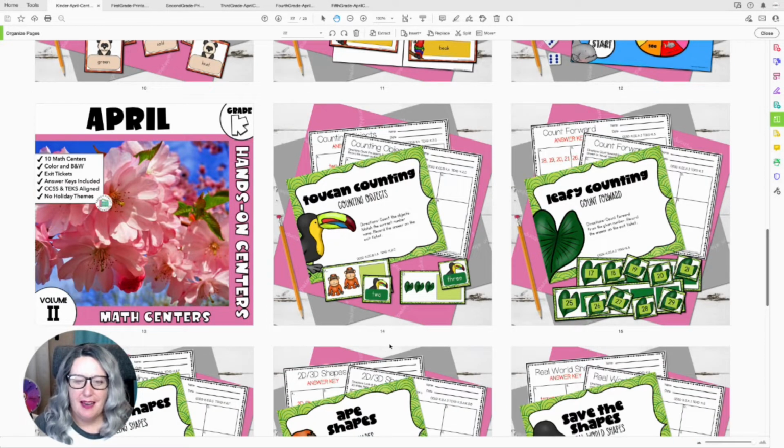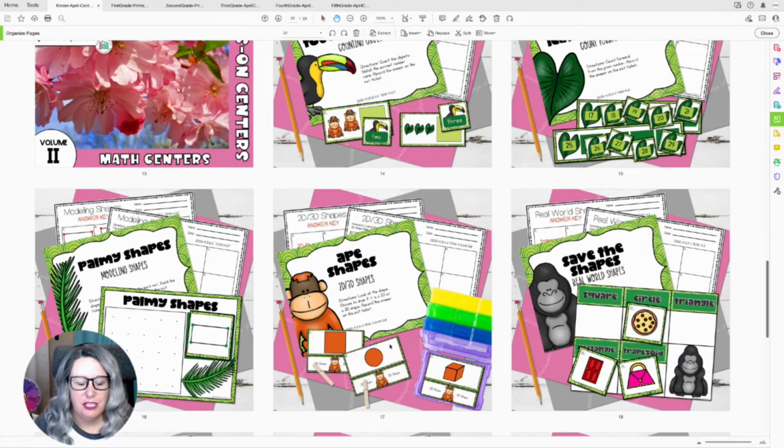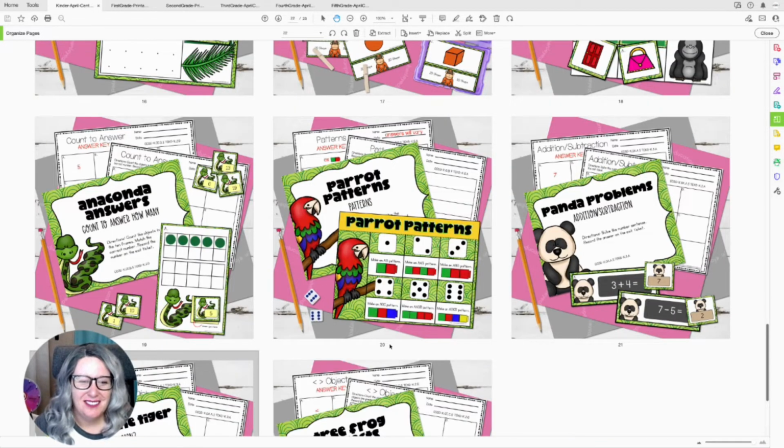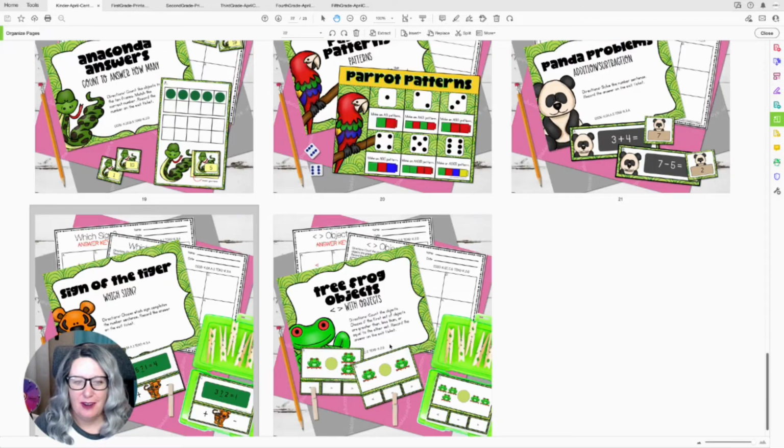And then we get into our math centers. So we have counting objects. We have count forward, loving this jungle theme. We have modeling shapes. We have 2D shapes and 3D shapes, real world shapes. And then we have count to answer how many, patterns. It looks like they will be rolling and building patterns. And then we have addition and subtraction. And we have which sign, so they're going to find the missing signs. And then we have them comparing objects. I love this. This is our kindergarten set.